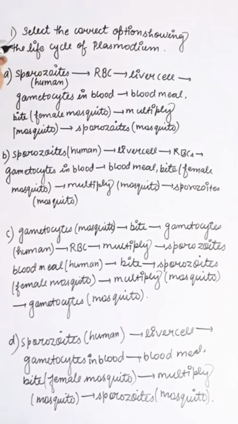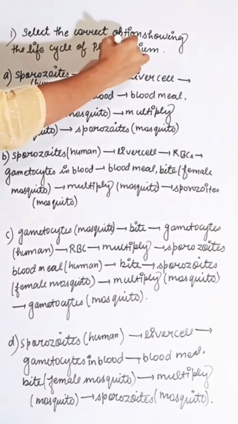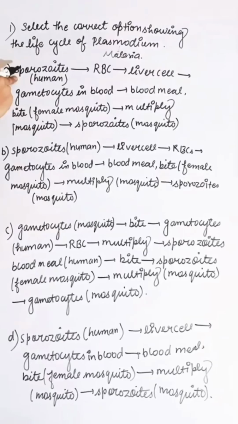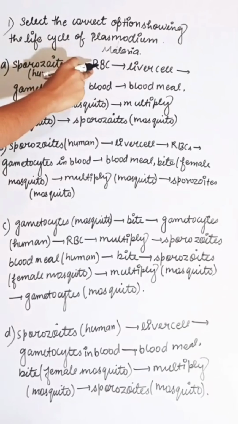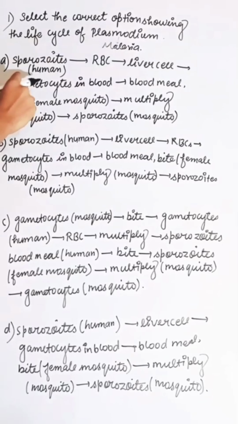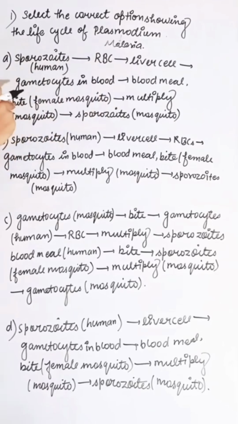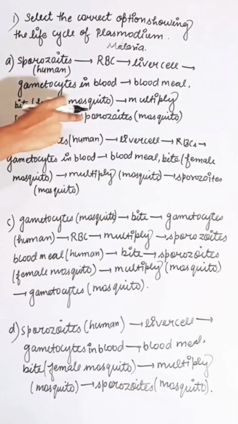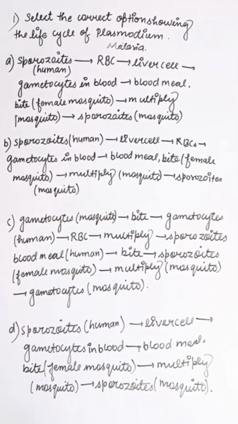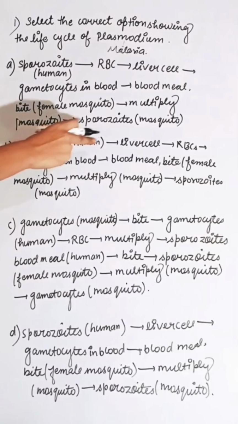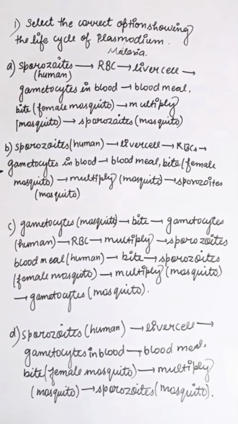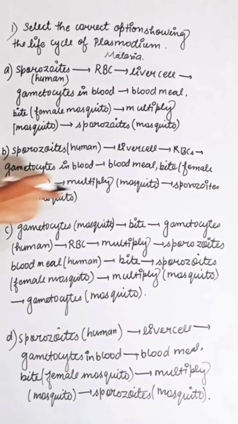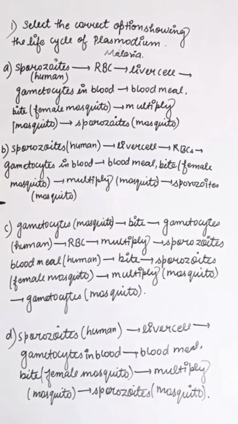Select the correct option showing the life cycle of Plasmodium. Plasmodium causes the malaria disease. First option is sporozoite present in human, RBC, liver cell, gametocyte in blood, blood meal, bite of the female mosquito, multiply in mosquito, then sporozoite present in mosquito. Second option is sporozoite in human, liver cell, RBC, gametocyte in blood, blood meal, bite of the female mosquito, multiply in mosquito, sporozoite in mosquito.